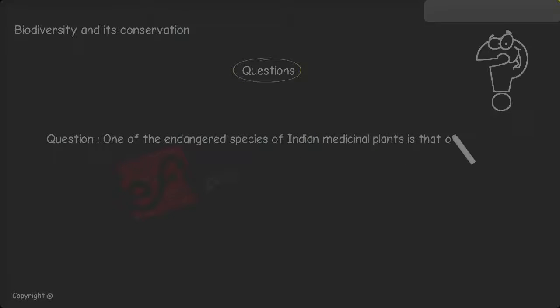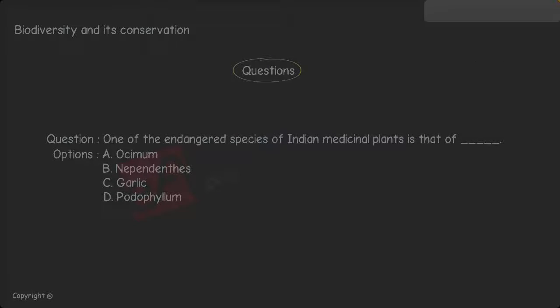Questions. Question: One of the endangered species of Indian medicinal plants is that of, the options are A. Ocimum, B. Nepenthes, C. Garlic, and D. Podophyllum. So the answer is D. Podophyllum.